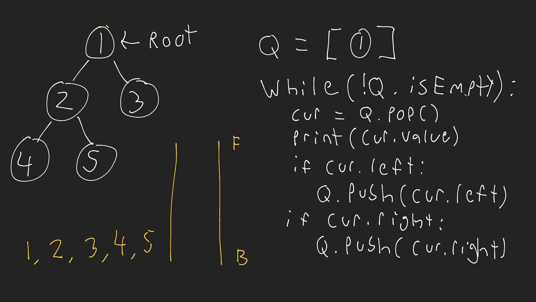So we process this by level of the binary tree, okay? We do 1 level at a time. So we start with 1, then we go to 2, then we go to 3, then we move on to the next level, then we do 4, then we do 5. If there were more elements here, we would have done those in that order, okay? So that's how this works. We're going to process elements in the order in which they exist inside of our binary tree.